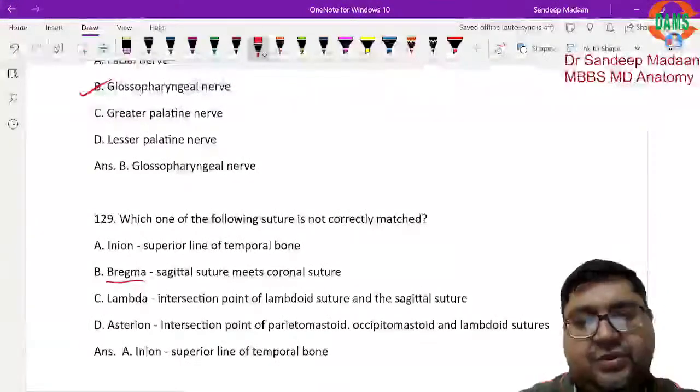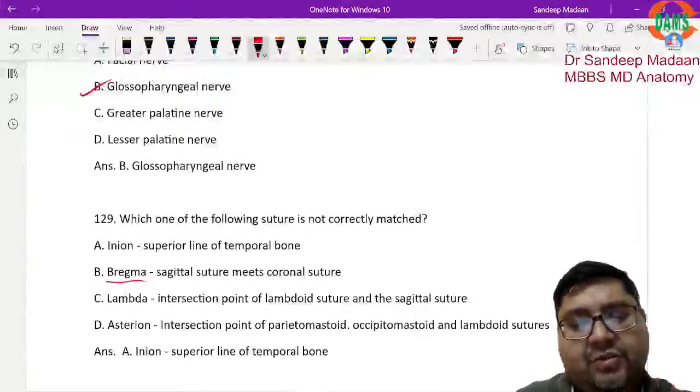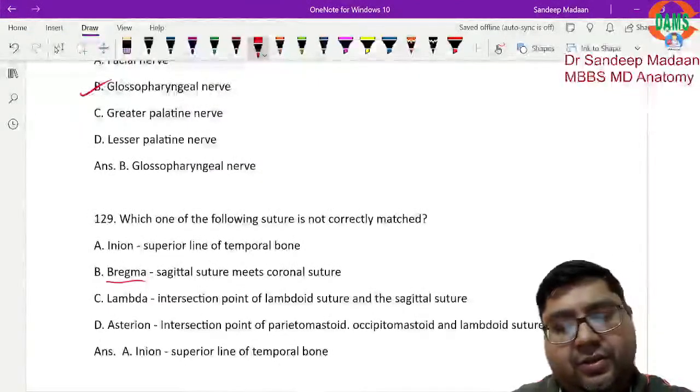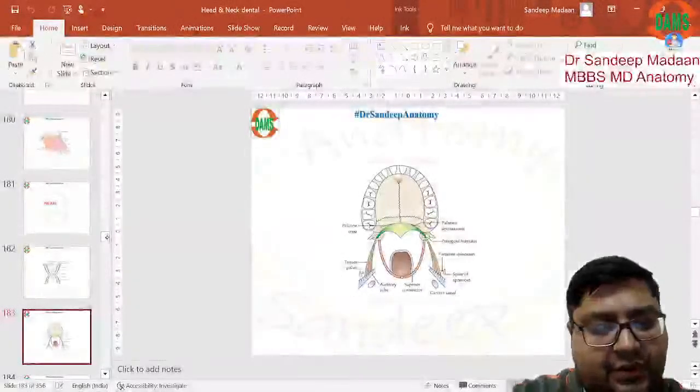It is the sagittal suture where it meets the coronal, that's true. Lambda, intersection of the two sutures, that's also true. Asterion, this parietomastoid, occipitomastoid, that's also true. So the answer will be straightforward, but let me show you where exactly this inion is present.